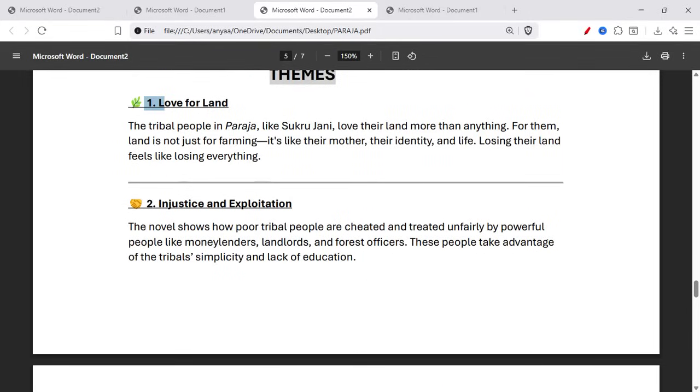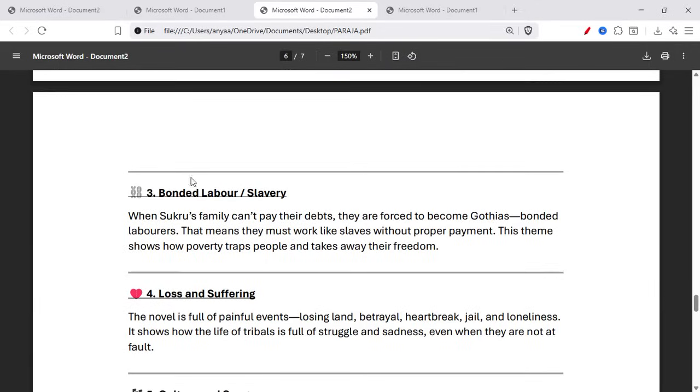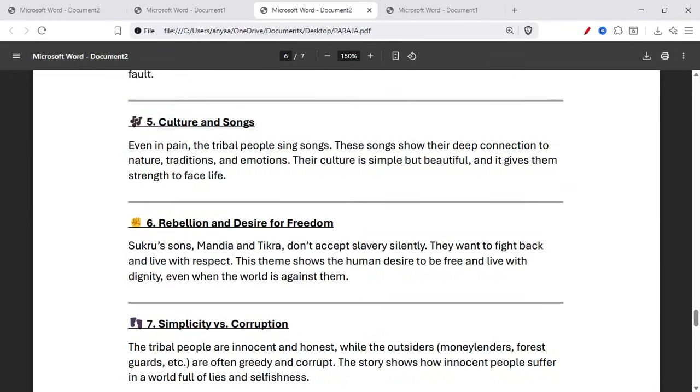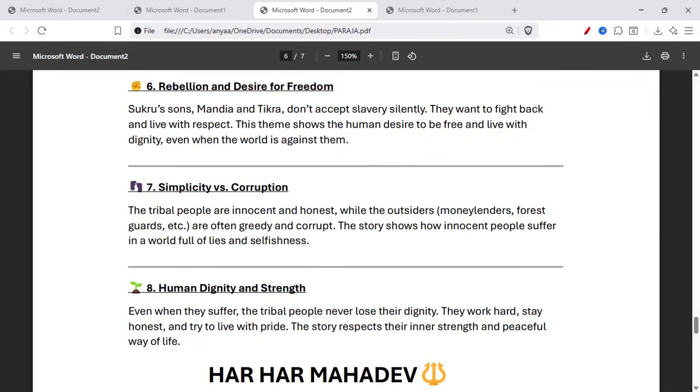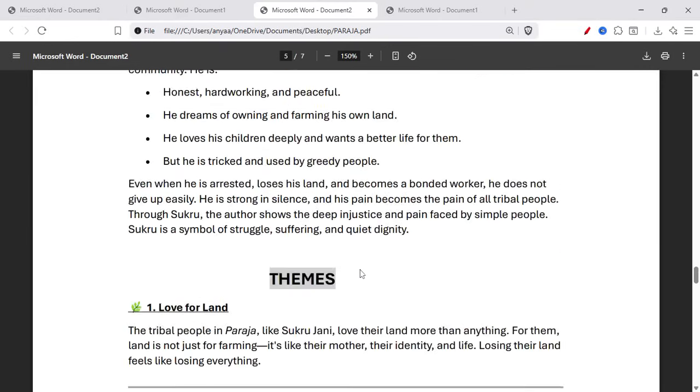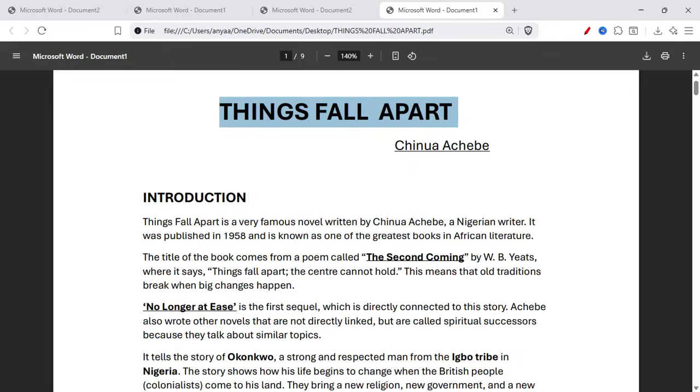Love for land, injustice and exploitation, bonded labor or slavery, loss and suffering, culture and song, rebellion and desire for freedom, simplicity versus corruption, human dignity versus strength. So let's move on to the next and last block, which is Things Fall Apart by Chinua Achebe.